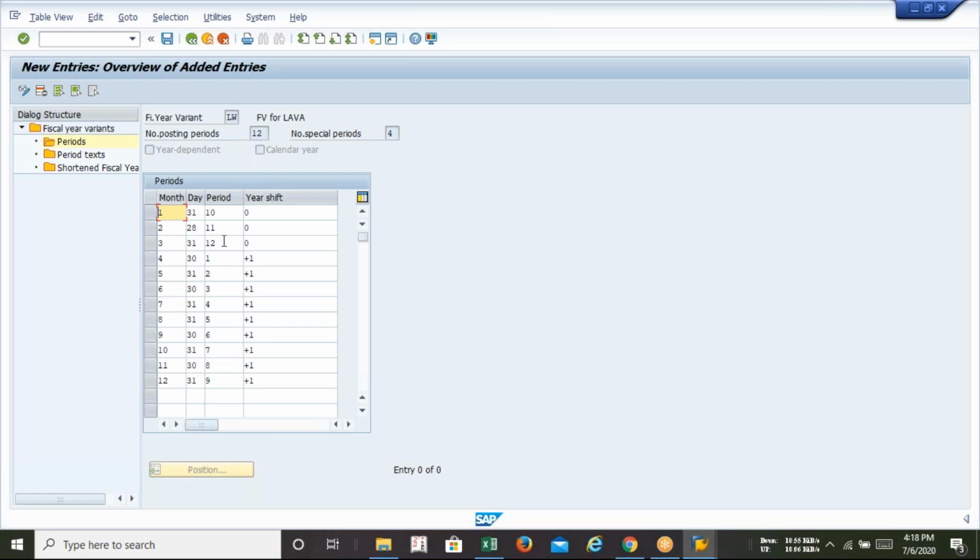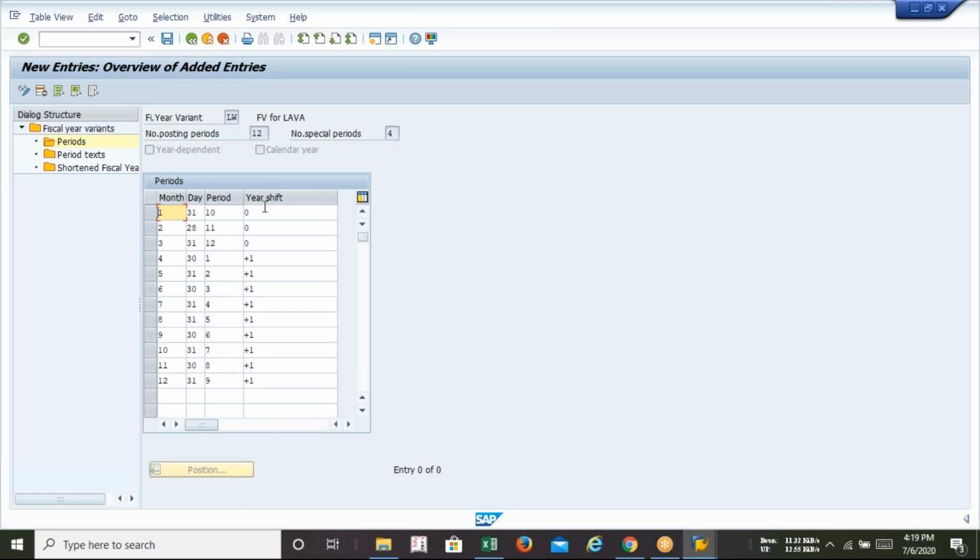Getting my point? So that's why, with the help of this, my system will recognize that April will be my first month and March will be my last month. Jayashree ma'am, I hope that whatever doubt was in your mind 2-3 minutes earlier is now clear. I have selected April as my first month. So April to March: April, May, June, 1, 2, 3, 4, and March is my 12th month.